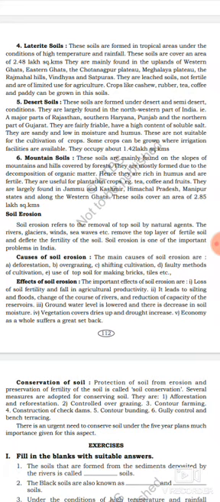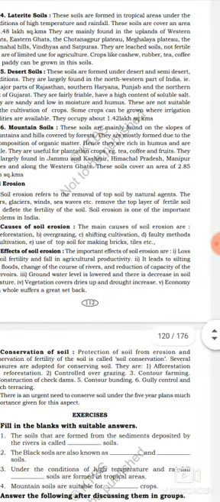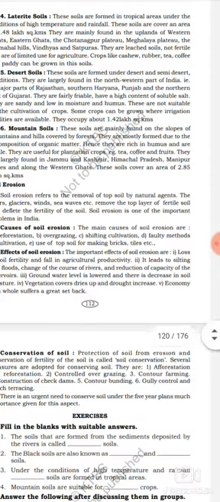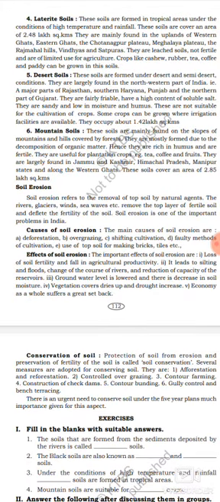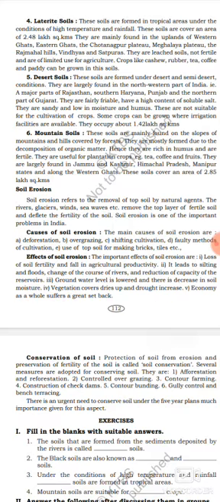They are fairly friable and have a high content of soluble salt. They are sandy and low in moisture and humus. These are not suitable for the cultivation of crops. Some crops can be grown where irrigation facilities are available.